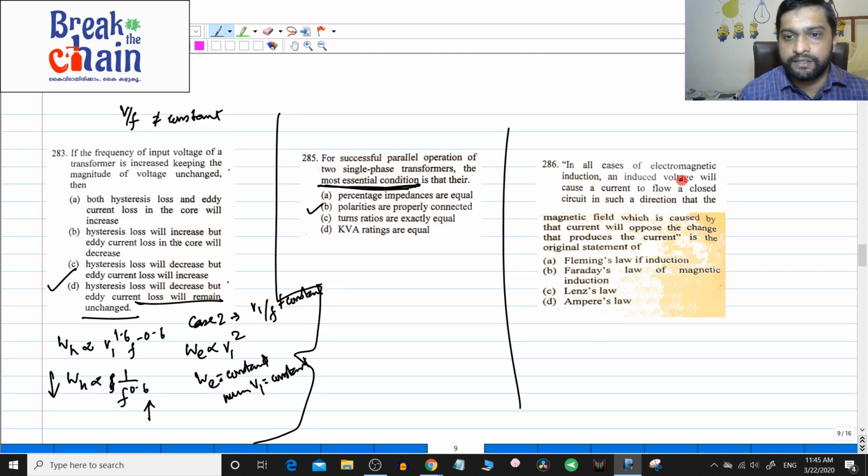286: in all cases of electromagnetic induction, an induced voltage will cause a current to flow in a closed circuit in such a direction that the magnetic field which is caused by the current will oppose the change that produces the current.